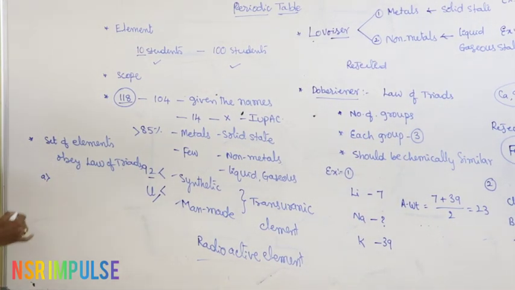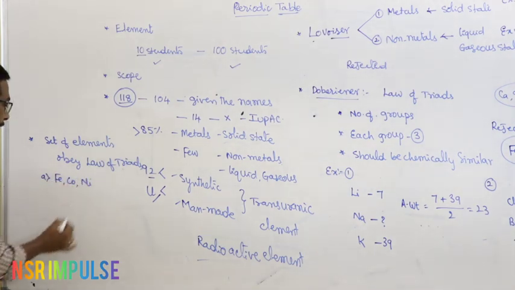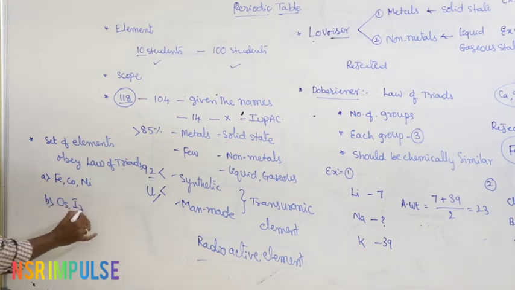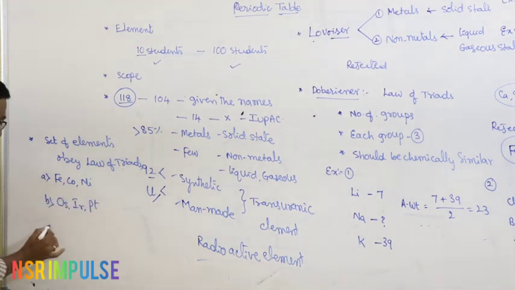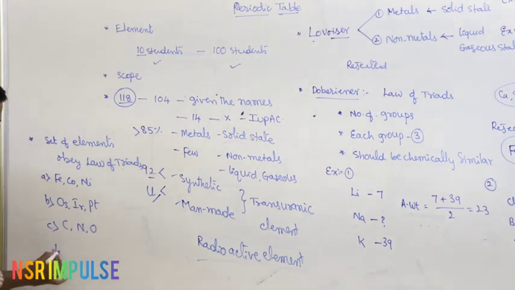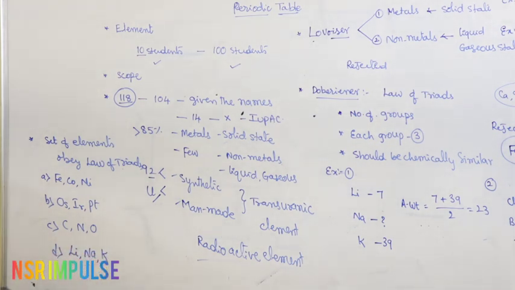First option, iron, cobalt, nickel. Second option, osmium, iridium, platinum. Third option, carbon, nitrogen, oxygen. And fourth option, lithium, sodium and potassium. Here this is the answer.